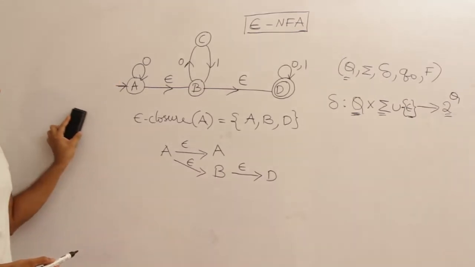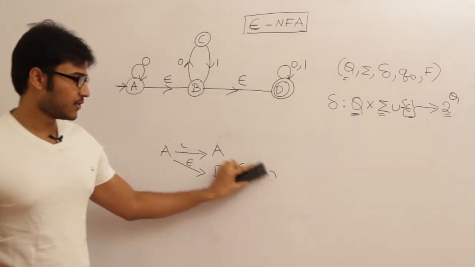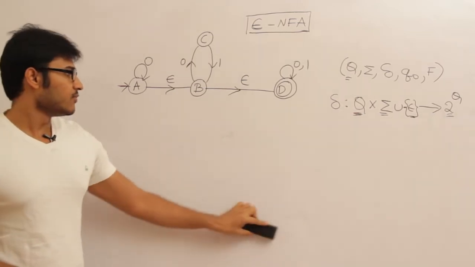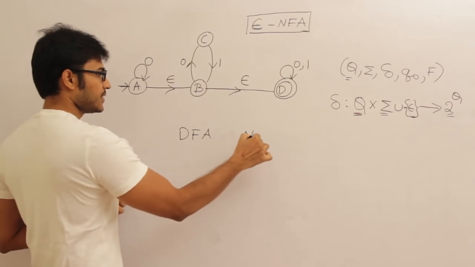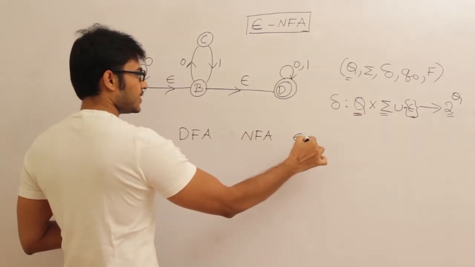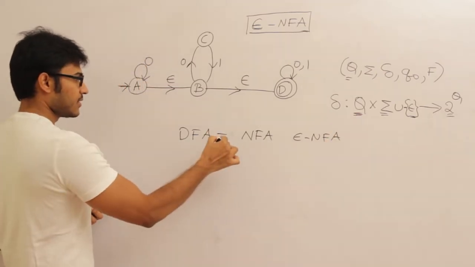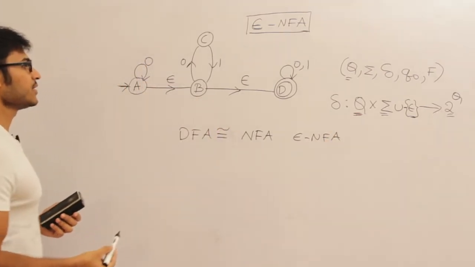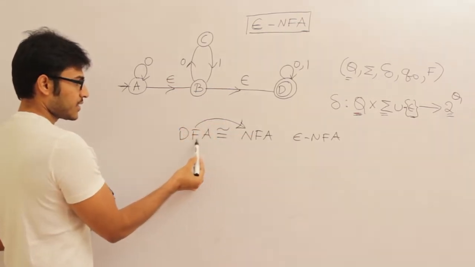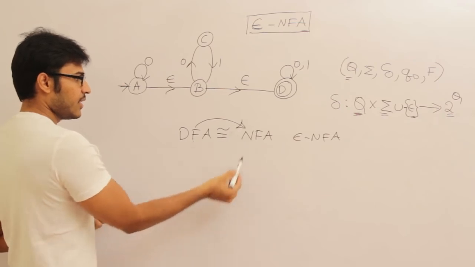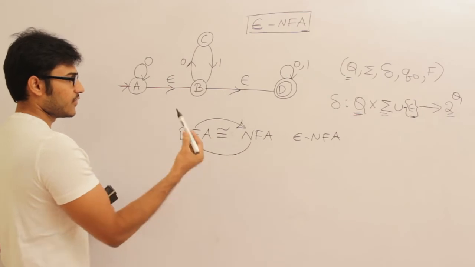So now the question is, how can I convert epsilon NFA to NFA? Or you can even ask a more natural question. We have seen DFA, NFA, and now we are seeing epsilon NFA. Now your question is, which one is powerful? We have already seen that DFA and NFA are equivalent in power. Why? Every DFA is nothing but an NFA, therefore I can convert every DFA to NFA, and I have even shown you a method using which NFA can be converted to DFA, right?